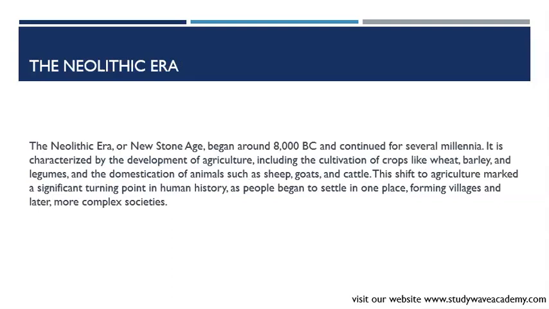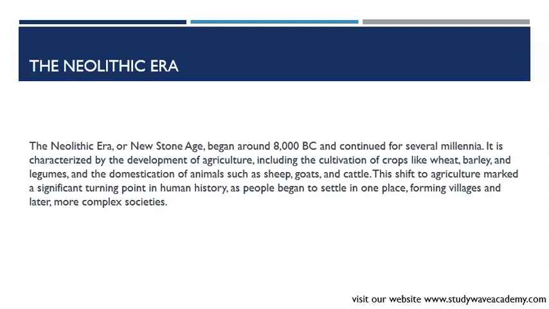The Neolithic era, or New Stone Age, began around 8000 BC and continued for several millennia. It is characterized by the development of agriculture, including the cultivation of crops like wheat, barley, and legumes, and the domestication of animals such as sheep, goats, and cattle.